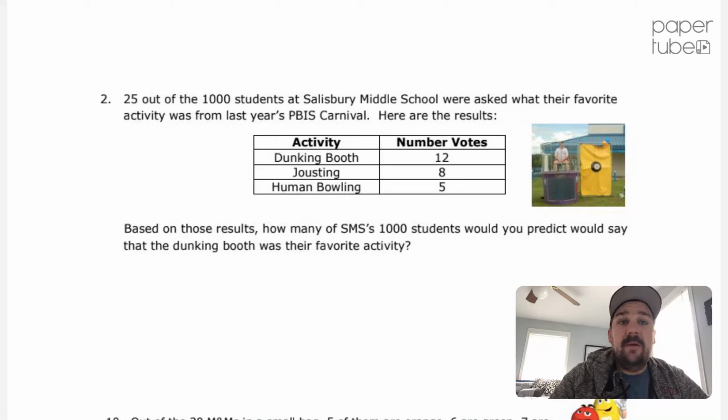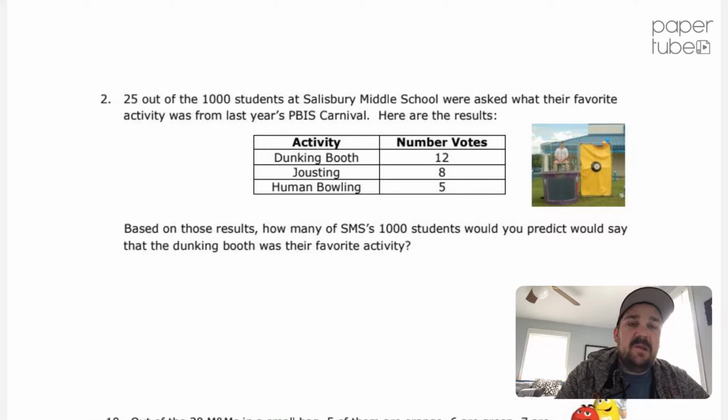Here's number 2 now. Number 2 says 25 out of the 1,000 students at Salisbury Middle School were asked what their favorite activity was from last year's PBIS Carnival. Here are the results. Based on those results, how many of SMS's 1,000 students would you predict say that the dunking booth was their favorite activity? Okay, so they took a poll of 25 students. They gave us the results there. 12 said dunking booth, 8 said jousting, and 5 said human bowling.